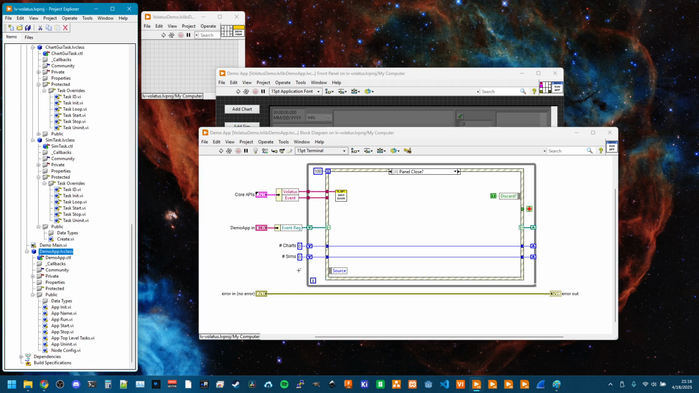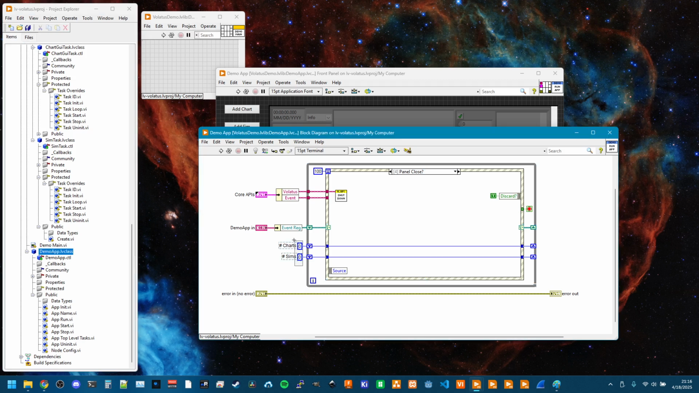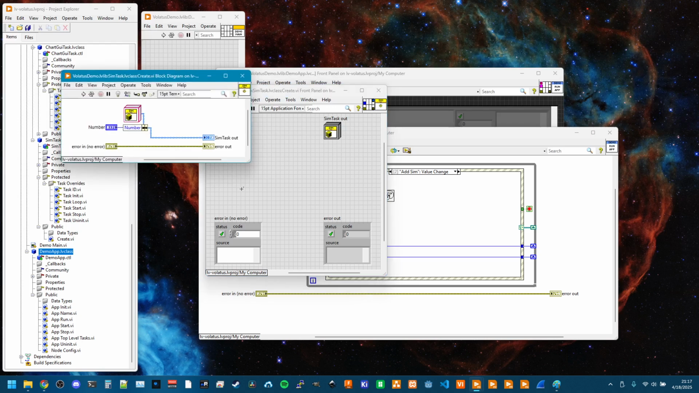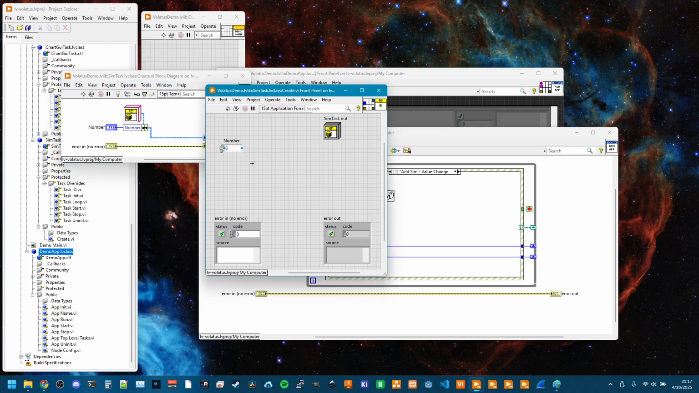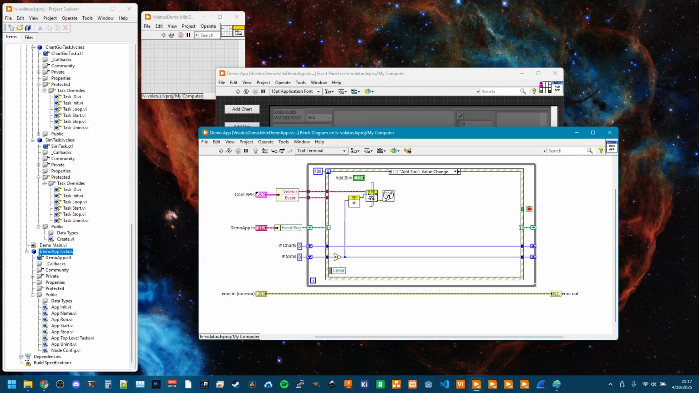And this is still a pretty simple top level loop or GUI for the application, this concrete demo app. And basically all it's doing is keeping track of how many charts and how many sims have been launched. And if you do that, we can create an instance. So this was that create VI that just stores that number and then uses the Volatus API to get a new top level task launched.